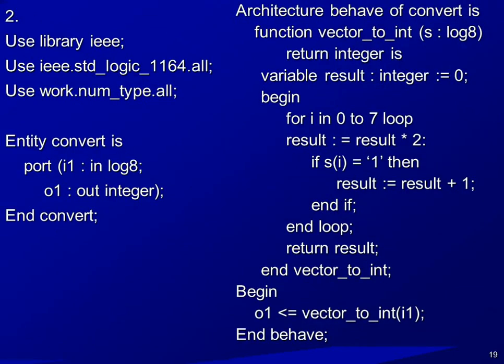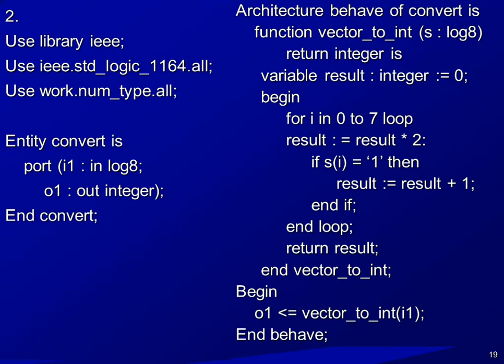Now we are writing the main code where we have declared the function. Use library IEEE, use IEEE dot std_logic_1164 dot all, use work dot num underscore type dot all. This is about the library declarations. Here we have added the package num underscore type from the work library, which is already defined above. Then entity convert is port I1 colon in log8. I1 is an input of the type log8. O1 is of the type out integer. End of the convert.